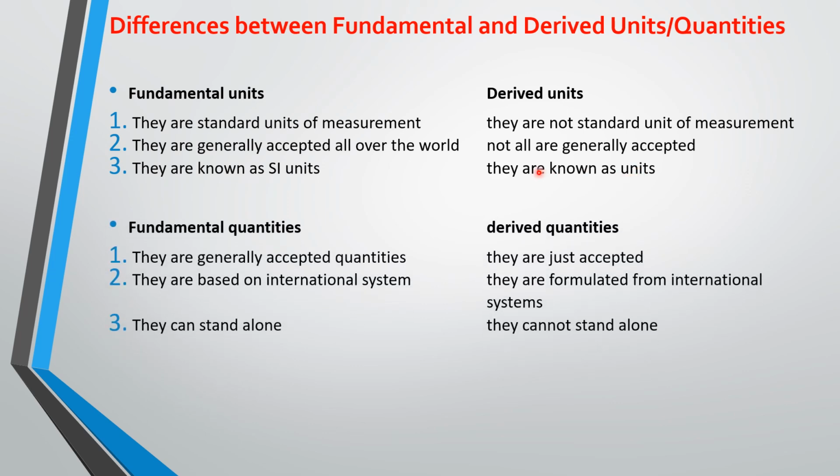Then fundamental quantities and derived quantities. Fundamental quantities are generally accepted quantities, while derived quantities are just accepted. They are based on the international system, while derived quantities are formulated from the international system. Fundamental quantities can stand alone, while derived quantities cannot stand alone. So these are some of the differences between derived and fundamental quantities and units.